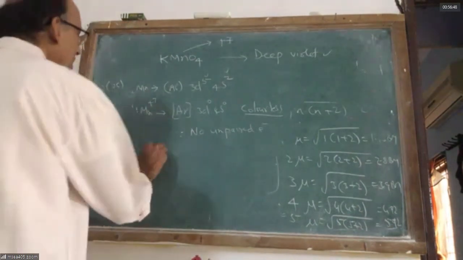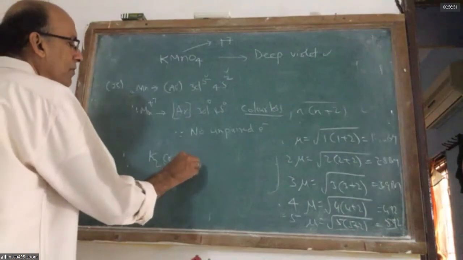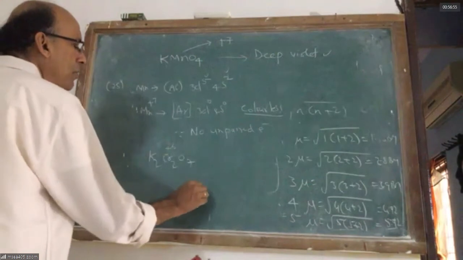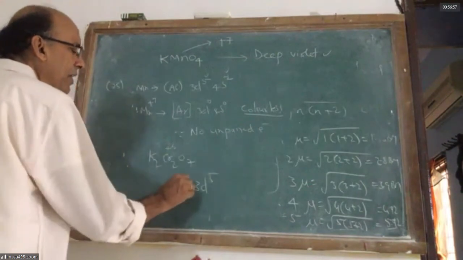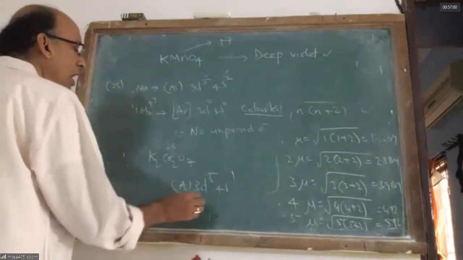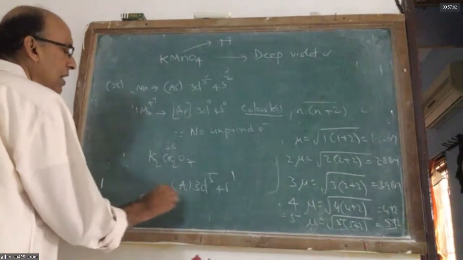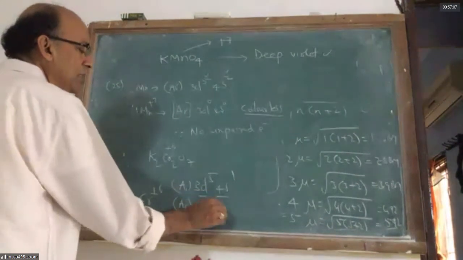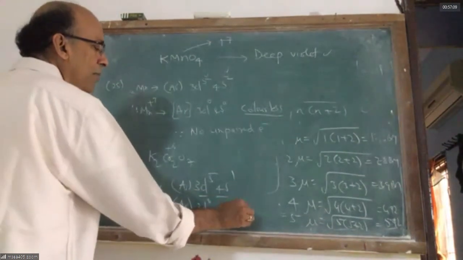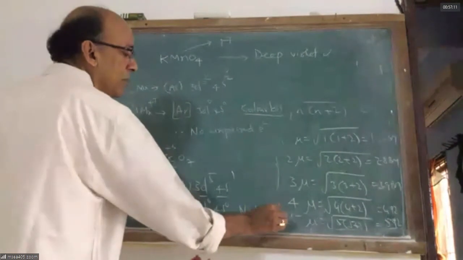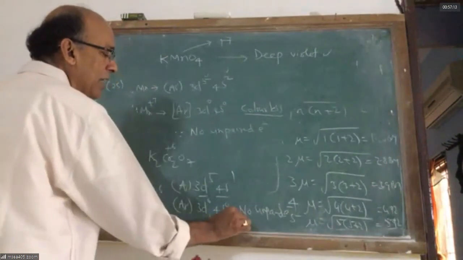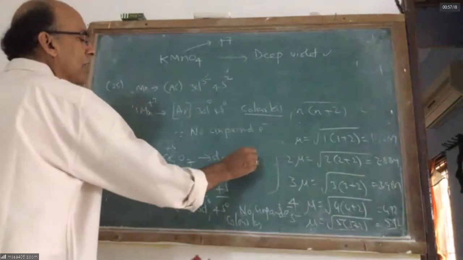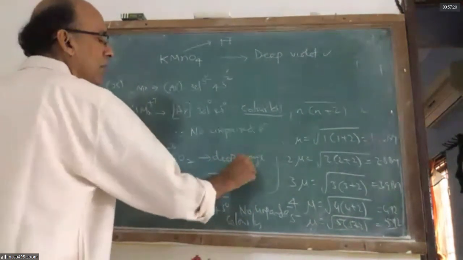Similarly, in K2Cr2O7, the chromium is +6. The chromium is generally argon 3d5 4s1. And if it is +6, it has lost 6 electrons. It is like argon 3d0 4s0. No unpaired electrons. So it is supposed to be colorless. But unfortunately, it has a deep orange color.